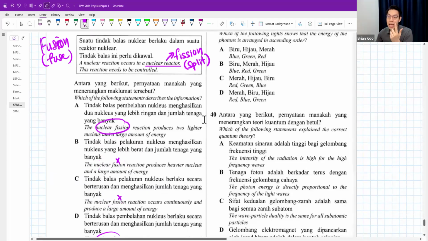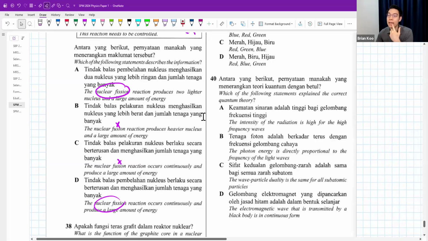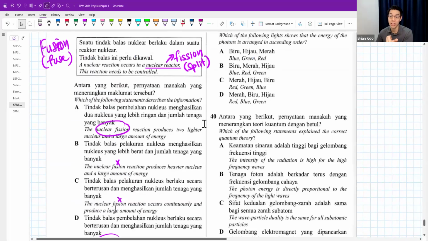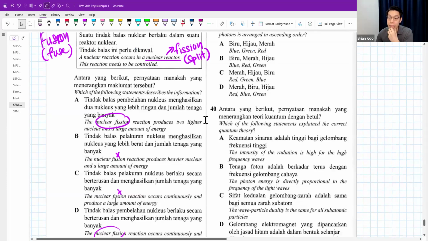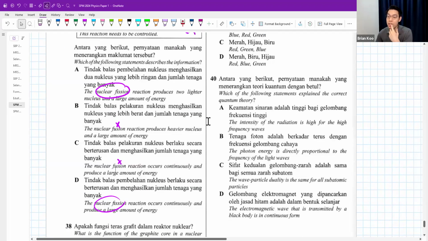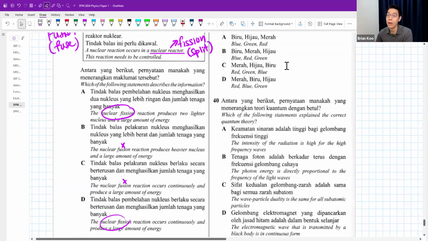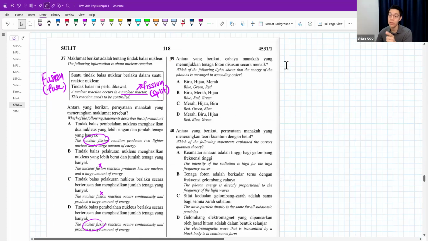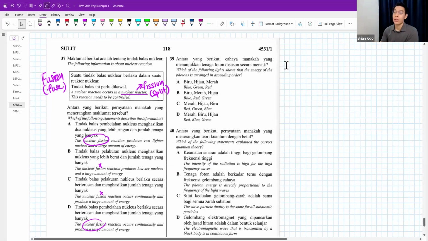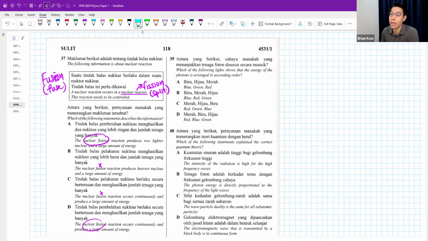Okay, so we read between A and D, see which is the better answer. A, the nuclear fission reaction produces two lighter nuclei and produces a large amount of energy. Sounds okay to me. D, the nuclear fission reaction occurs continuously and produces a large amount of energy. Both also sound correct, but we read back the question. The following information is about a nuclear reaction. This reaction needs to be controlled. Actually, the question is asking you about this chain reaction.